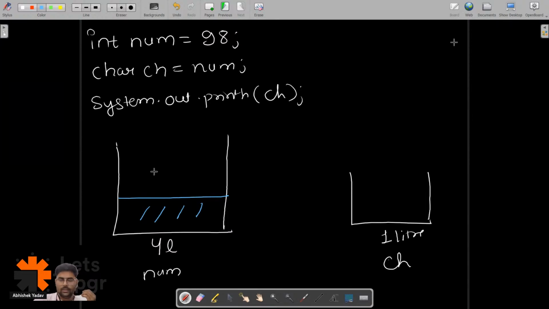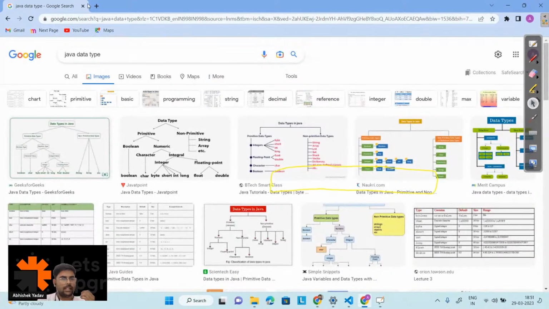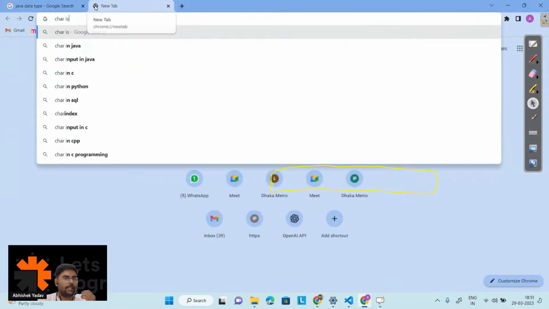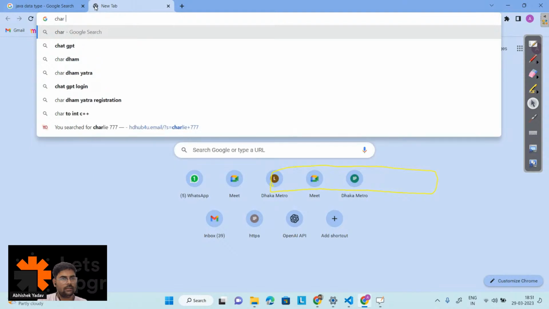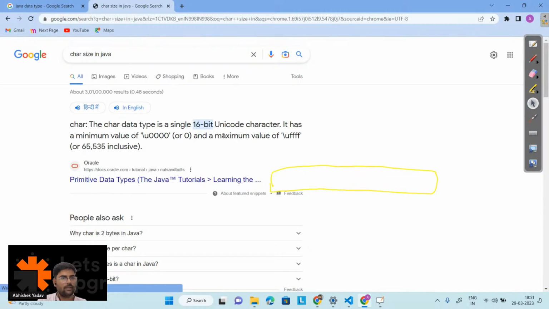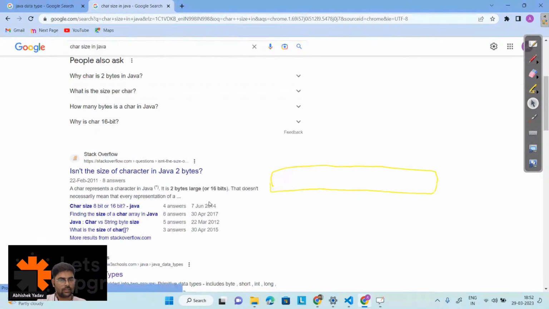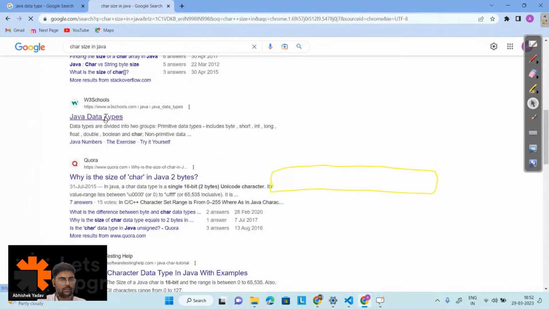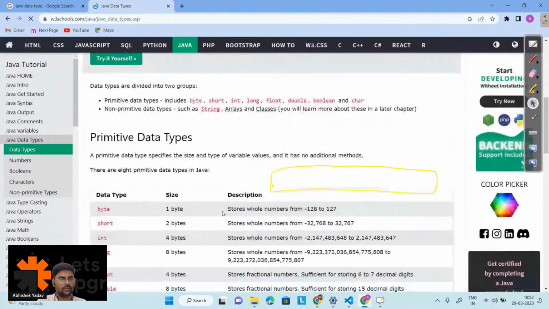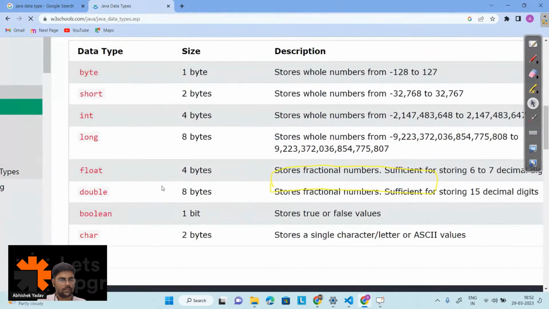okay, 1 minute. So guys, is char 2 byte or 1 byte? Let me see that thing, right? Okay, it is 2 bytes. Sorry, my mistake here.